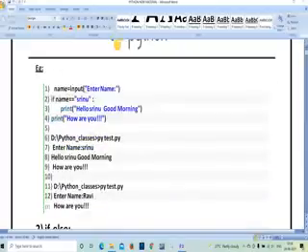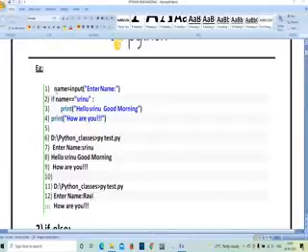Here you can see name is equal to input, enter name. If name double equal to Srinu, that means whatever input you give as the name, if it is equal to Srinu only, you get the output print hello Srinivas, good morning. If you enter the name Kumar or Venkat, you will only get how are you.